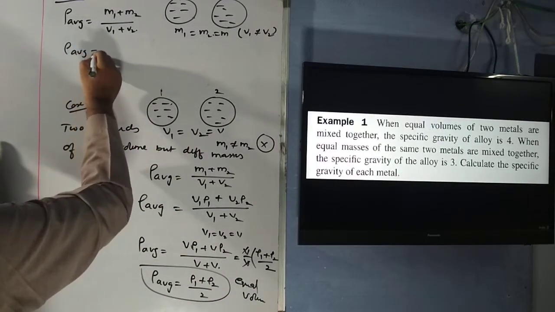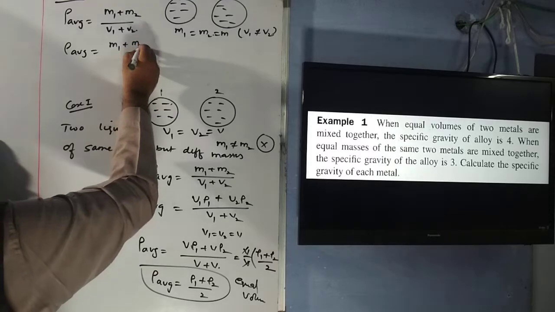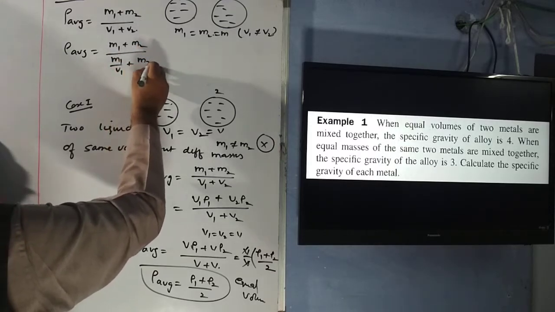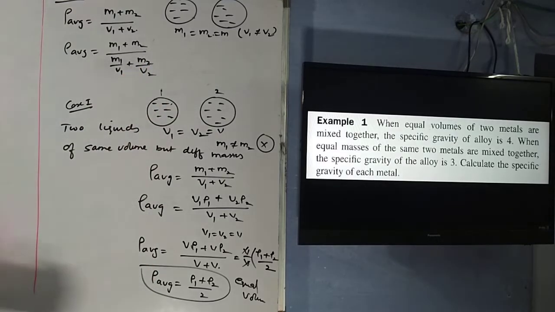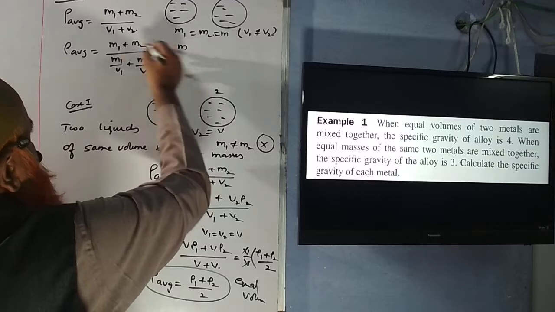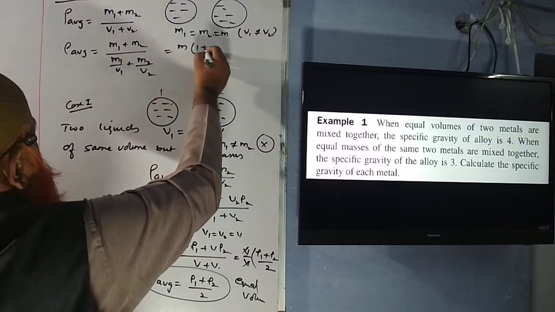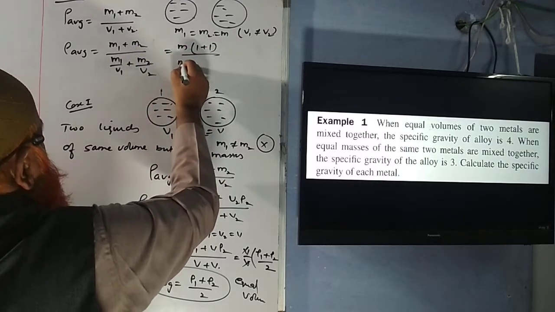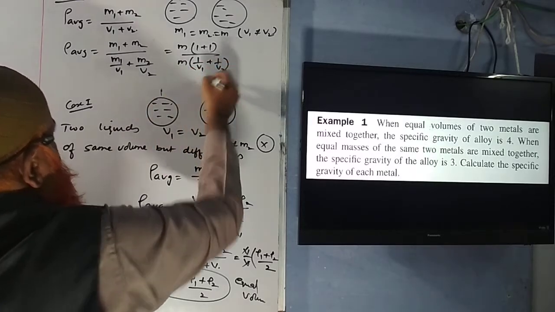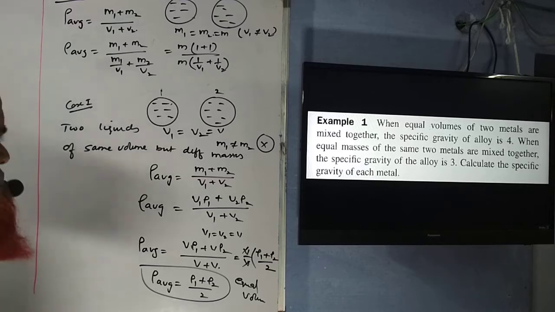So rho average is equal to m1 plus m2 by m1 by rho 1 plus m2 by rho 2. This can be written as m1 by v1 plus m2 by v2. Okay, then as masses are same, you can common out here m. You can write 1 plus 1. Here also you can common out mass. You can write 1 by v1 and 1 by v2.